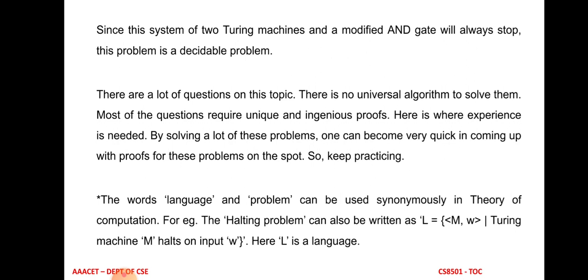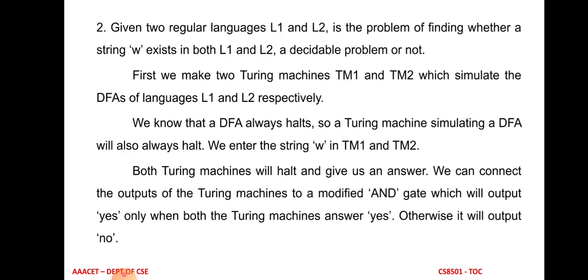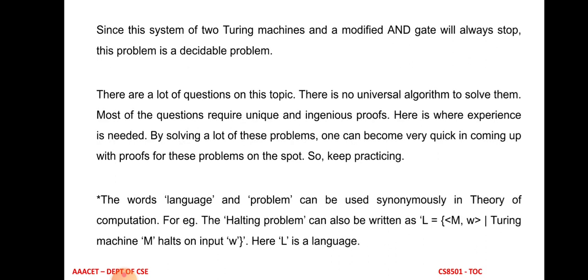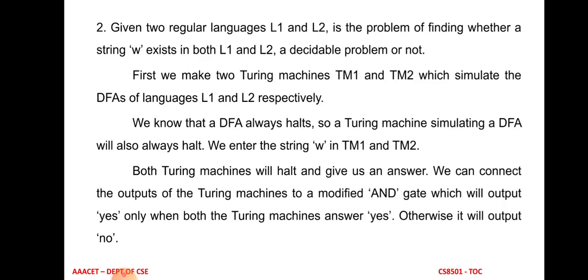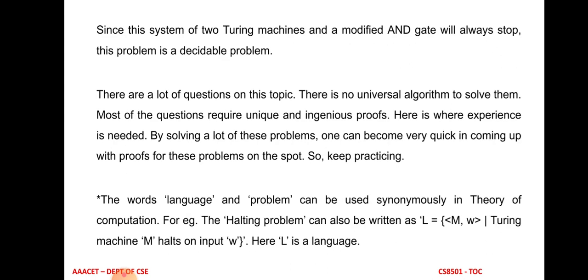So this second example is an example for a decidable problem, and the first problem is an example for an undecidable problem, because for this second problem we can easily determine the solution, that is either yes or no. This is the last point. If both languages are accepted by the Turing machine, then only the Turing machine will halt. If any one of the languages is not accepted, the Turing machine gives the output no, which means we can easily determine the solution, either yes or no. That's why this is a decidable problem.